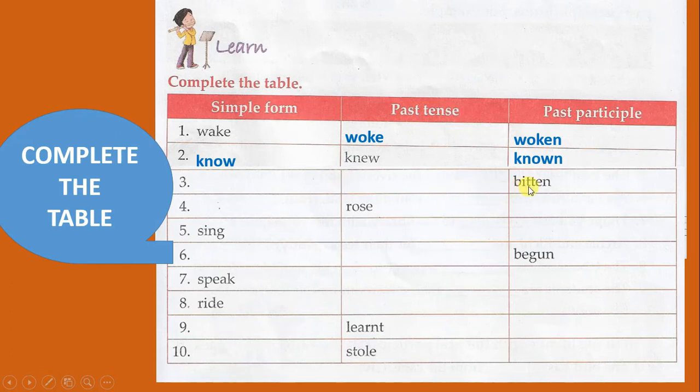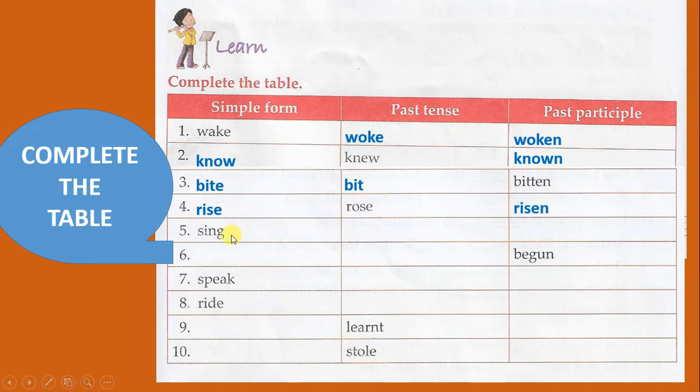In the third, bitten, that is past participle, and we will have to fill up the simple form bite and past tense form bit. In the fourth, the past tense is given rose, so give the present simple form rise and past participle form risen.